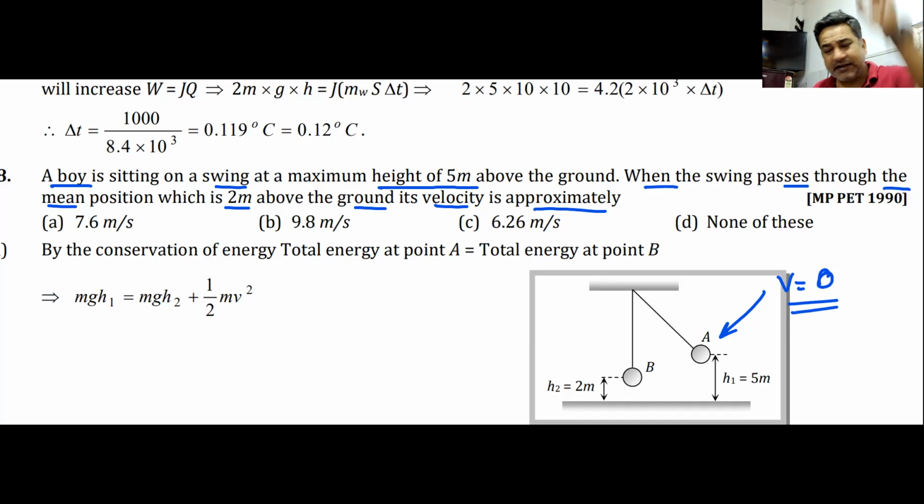Whether it's a projectile, whether it's a ball thrown up, at the highest point, the velocity has to be zero. We have to find out the velocity when it passes the mean position, that is the point B. This point B is 2 meters above the ground. Point A is 5 meters above ground. The question passes on to you. 2 minutes to solve it.